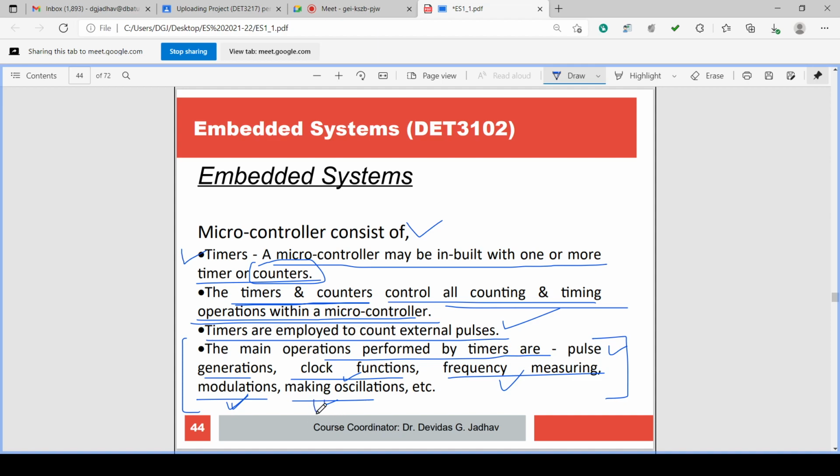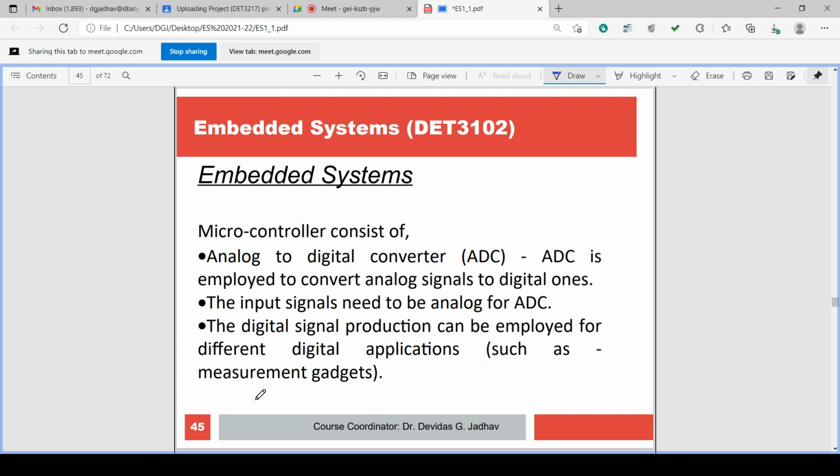So you can use this for making oscillations. You can use it as an oscillator, and if you are using it as an oscillator, you can use it as a modulator. So these are the applications where a timer can be employed to count external pulses. The main operations performed by the timer are pulse generation, clock functions, frequency measuring, modulation, making oscillations, etc.